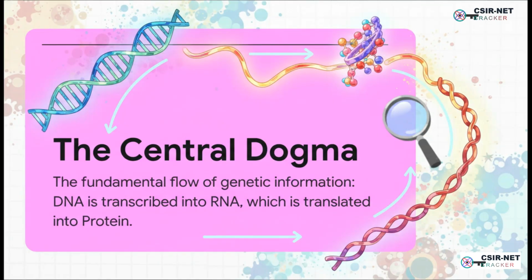cells. And this simple little diagram, this is our roadmap. This is the heart of the whole thing. It's called the central dogma of molecular biology, which is a fancy way of saying it's the basic story of how life works. You've got information, right, that's stored in DNA. That gets copied into a temporary message, which is RNA. And that message is then used to build, well, everything, all the machinery of the cell, which we call proteins. So let's unpack this step by step.